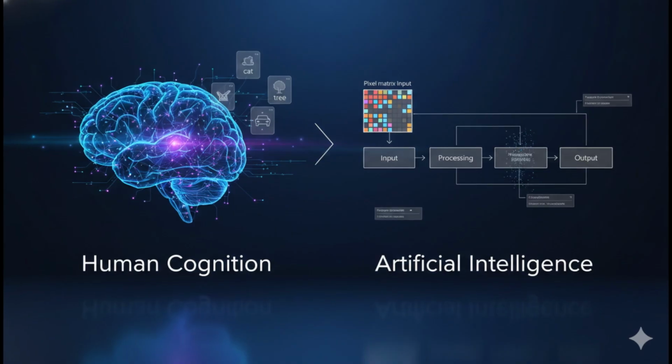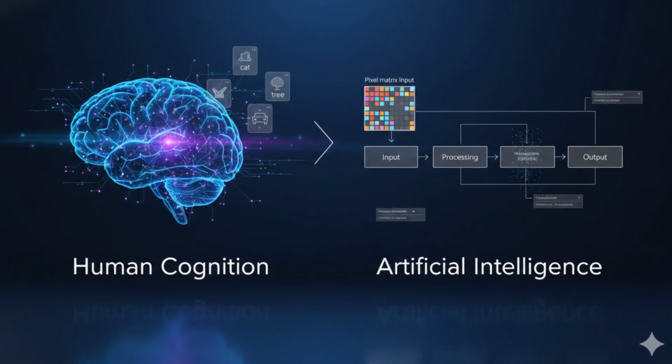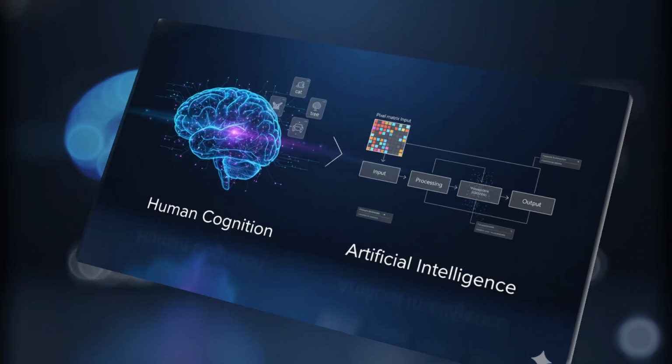But AI doesn't see like us. It doesn't understand shapes. It doesn't understand context. Instead, it processes images in a completely different way. Let's break it down, step by step.